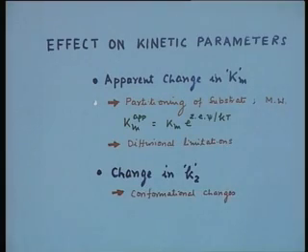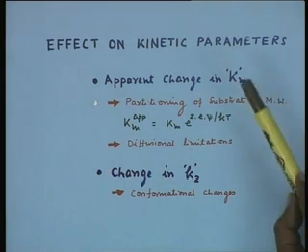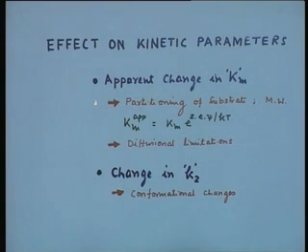Now, the other effect of this immobilization is on the kinetic parameters. Kinetic parameters also undergo some apparent change, although the kinetic parameters of the enzyme do not change in real sense, but there are apparent changes. First, if we consider the Km, the Michaelis Menten constant, in most cases, as you will notice if you look into literature, the Km value undergoes a change.